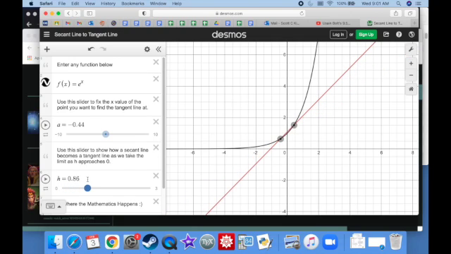In this case, we're going to let the limit be the distance between these 2 points. And we want to say what is the slope of the line when the limit is 0? What happens when the distance between these 2 points is 0? Well, obviously we're not going to know the slope when the distance is actually 0. We're not going to be able to do that. But we can ask, what is the slope approaching when we get closer and closer to that limit? So here we know the slope. Here we know the slope.